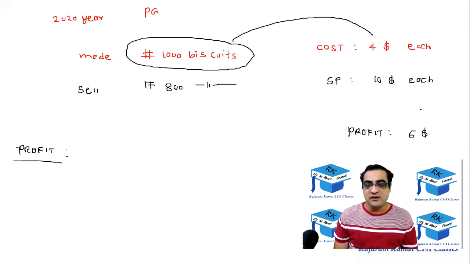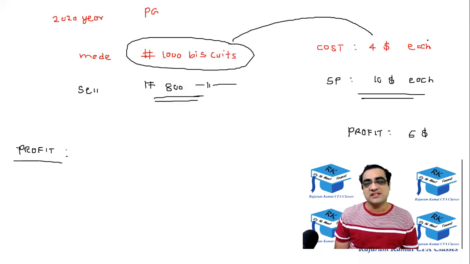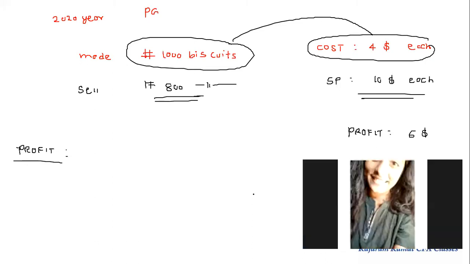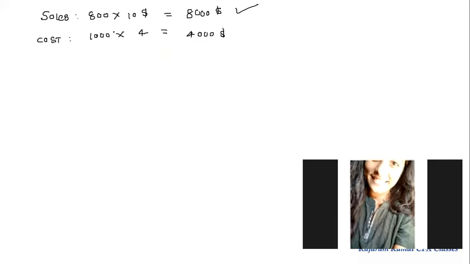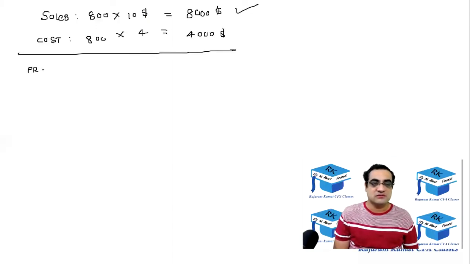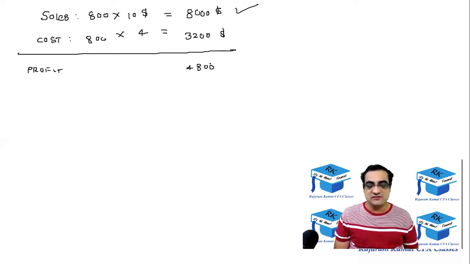So basically sales, I'm fine. Sales was $10 multiplied by 800 biscuits. So that's how the sales is 8,000, which is fine. But cost was $4 per biscuit and 1,000 biscuits were manufactured. So wouldn't the cost be 4,000? Yeah. So no, you said 800 into 4, 3,200. So basically you said 800 into 10 and 800 into 4 would be the cost. So the profit according to you was 8,000 minus 3,200. That was 4,800. Yes. You multiplied 800 into 6.